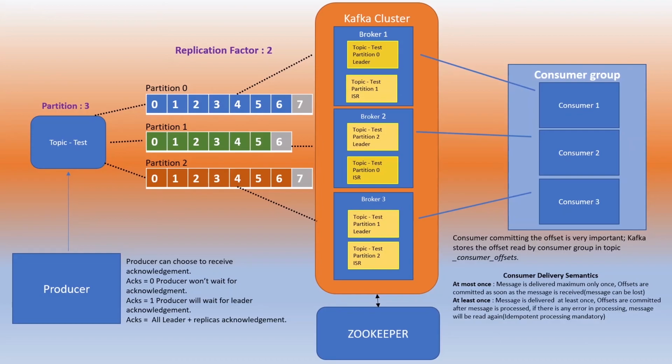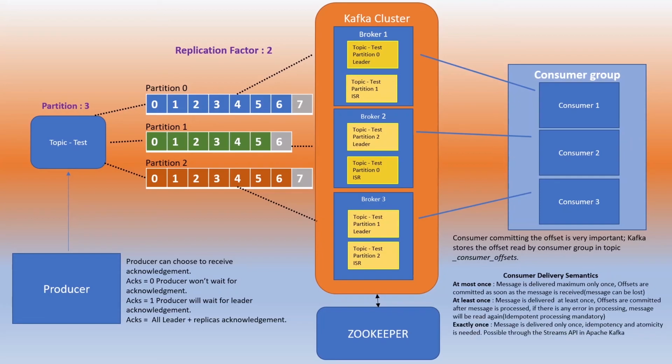Now Kafka remembers that for this particular consumer group, the last committed offset was 5. So it is again going to deliver the message from offset 6. That is, there will be duplicate messages, so there will be duplicate processing. So the system should be idempotent. That is, even if there are duplicate messages and duplicate processing, there is no impact on your system.